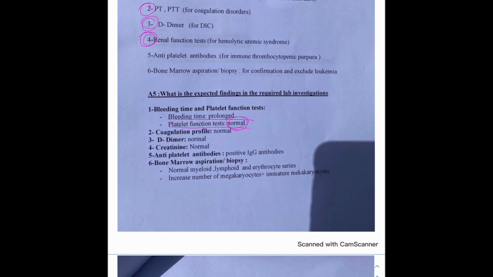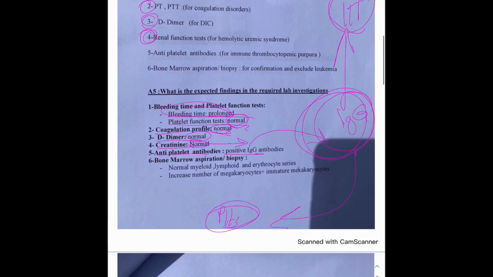Blood function test is going to be normal, but this is the most important one: the coagulation profile is normal, because the problem is not at the coagulation factors. D-dimer normal, creatinine and the kidney are normal. Anti-platelet antibodies are going to be positive for IgG antibodies, right? And IgG is so specific for ITP or the platelets. So IgG is going to attack the platelets. Alright, okay. Bone marrow aspiration biopsy: normal myeloid, lymphoid, erythrocyte series.